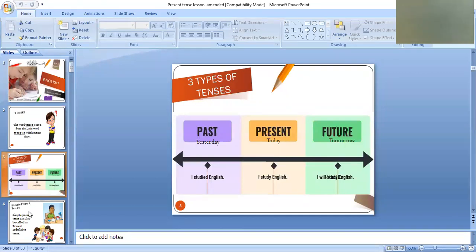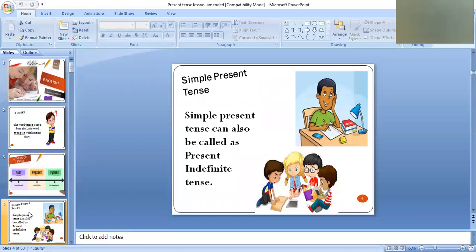So now moving to the next slide. Our today's topic is simple present tense. Simple present tense can also be called a present indefinite tense.